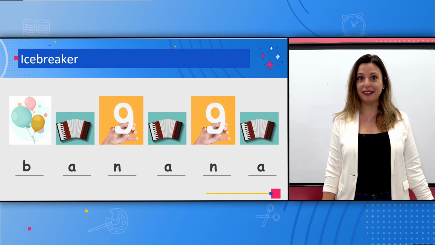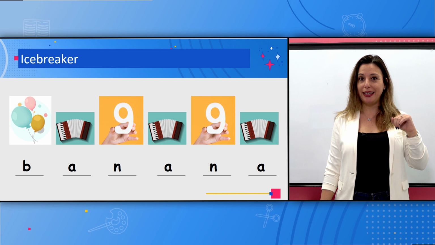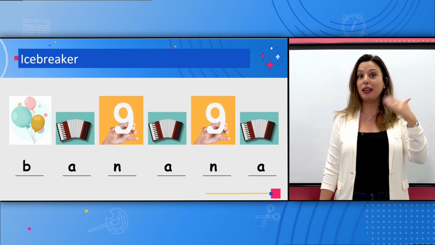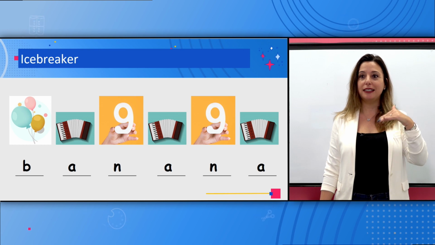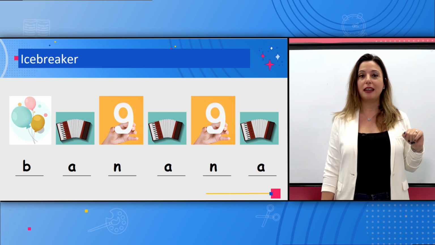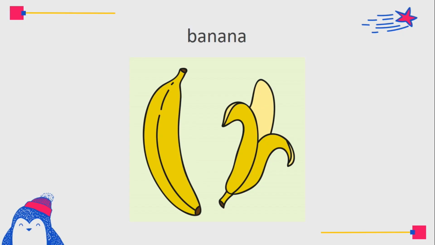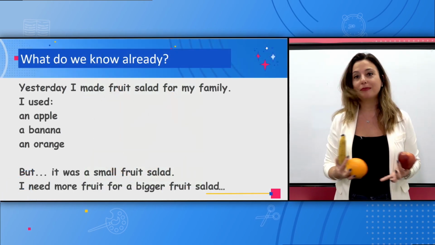Let's see. It's the word banana. B from balloon, A from accordion, N from 9, A from accordion, N from 9, and A from accordion again. The word is banana. Good.